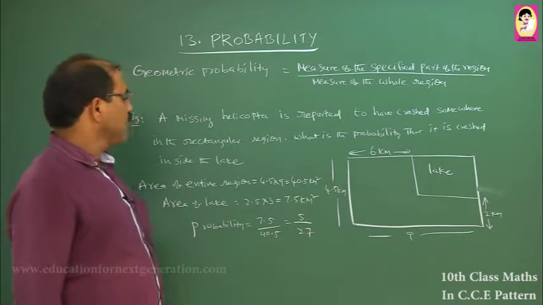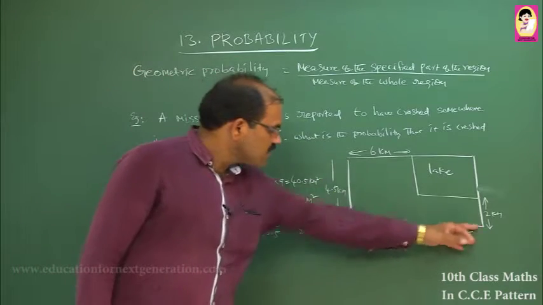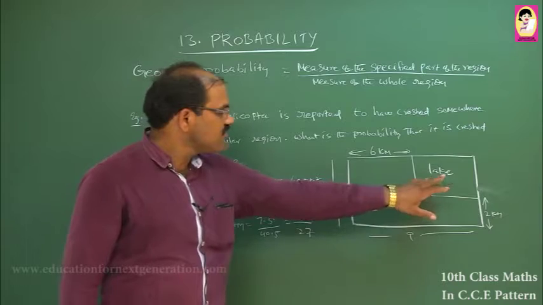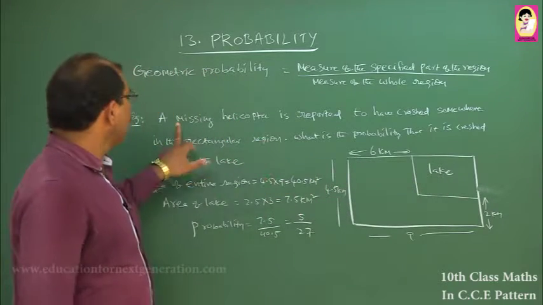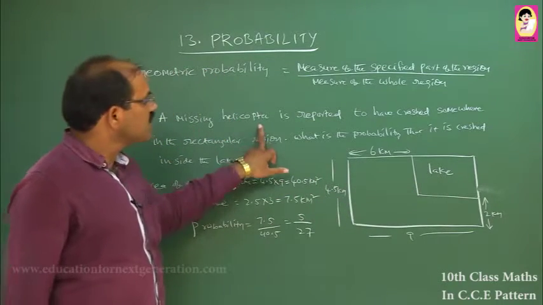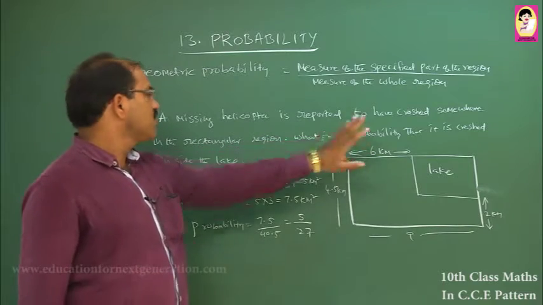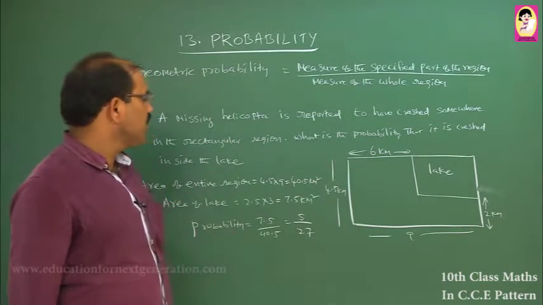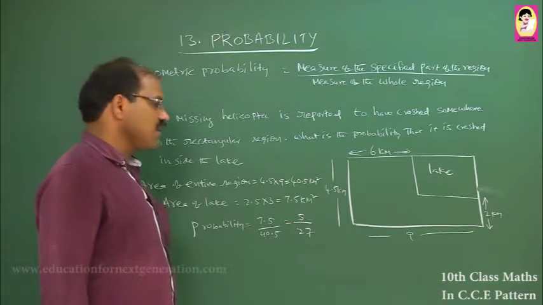For example, in a rectangular region, the whole region is the forest and this is a lake, suppose. The question is, a missing helicopter is reported to have crashed somewhere in the rectangular region. What is the probability that it crashed inside the lake?